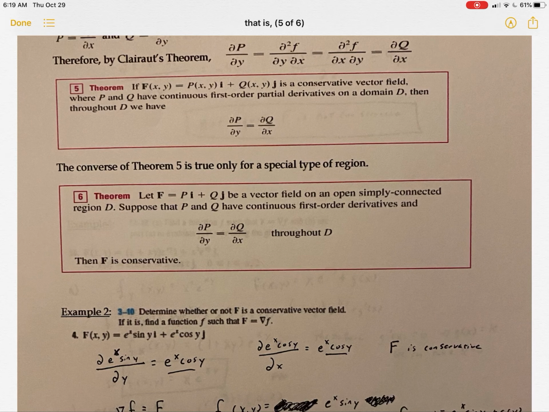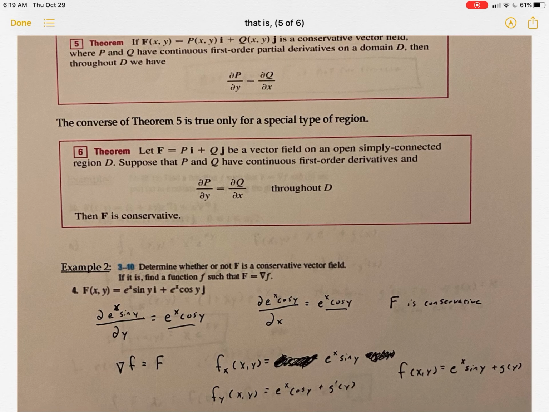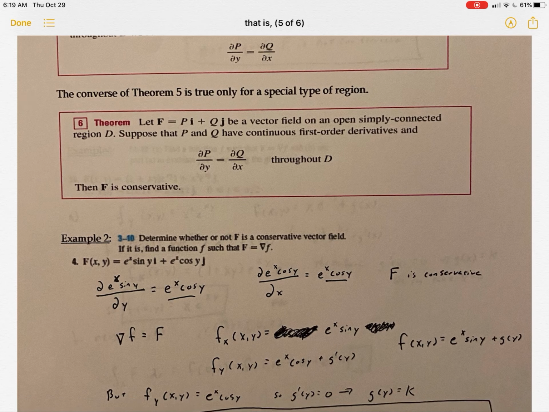So, theorem: F of x, y is equal to P(x,y)i plus Q(x,y)j, a conservative vector field where P and Q have continuous first order partial derivatives on a domain D. Then throughout D we have the partial of P with respect to y equal to the partial of Q with respect to x. The converse of Theorem 5 is true only for a special type of region.